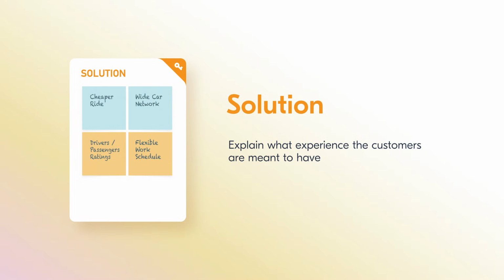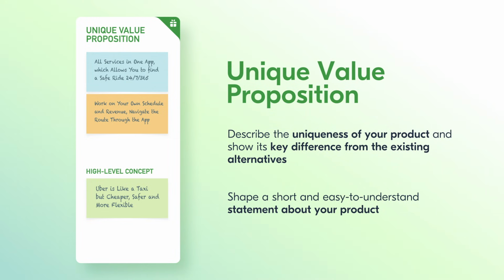Cooperation with your target customers will allow you to learn their needs and offer the most suitable solution. It's no accident that the Unique Value Proposition box takes the central part of the Lean Canvas. The Unique Value Proposition is a brief message which is meant to attract customers' attention. You need to describe the uniqueness of your product and show its key difference from the existing alternatives.